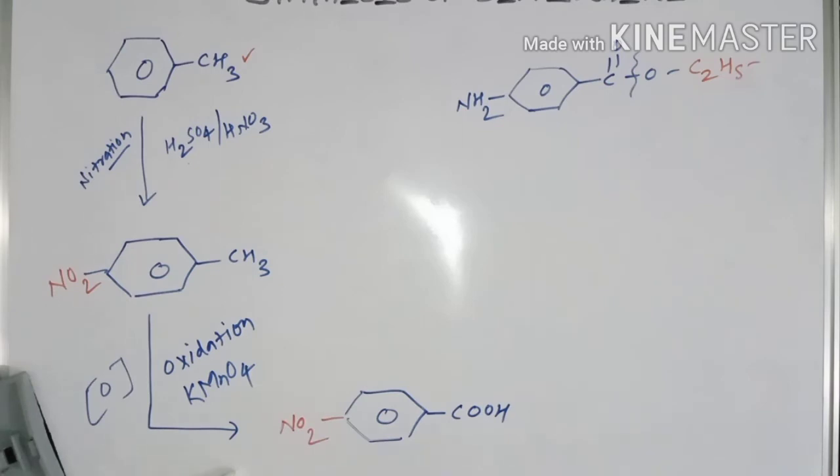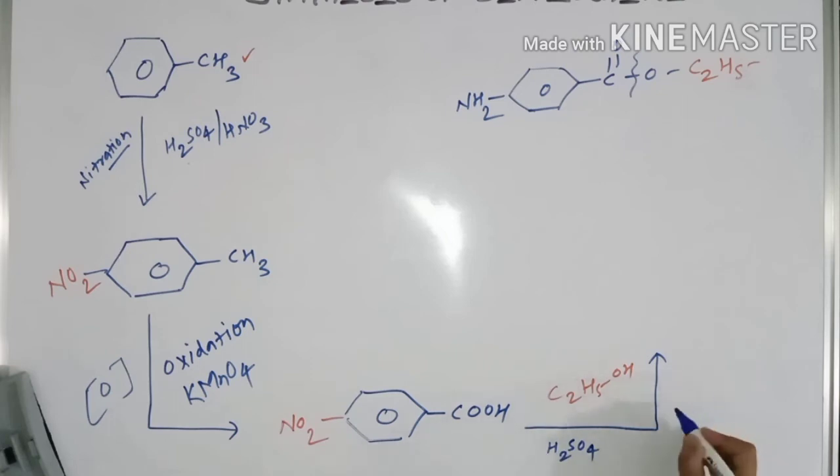Now we have acid and we need an ester bond. So what we will do? We need to do the esterification reaction. Esterification in the presence of ethanol, C2H5OH, and this esterification happens under acidic media. So H2SO4 is used here, and what happens? Esterification takes place, and side by side we will get a byproduct of water.